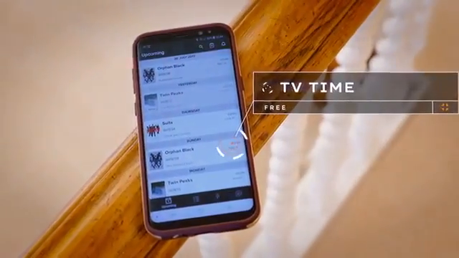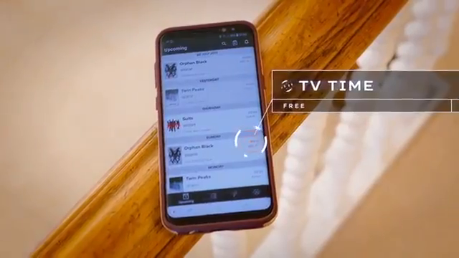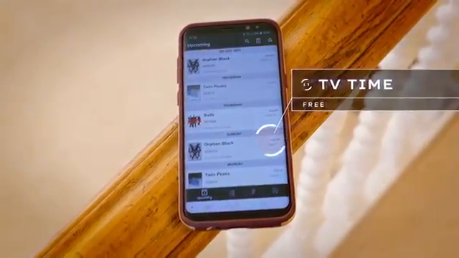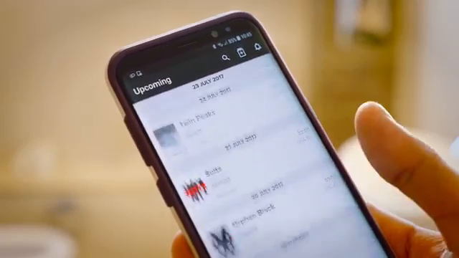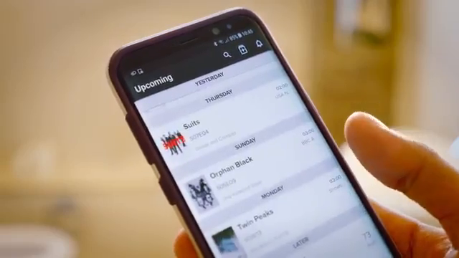So then we have TV Time, and if you spend any time at all watching any TV series, this is literally the one app you need. It keeps track of all your favorite shows, and in this little calendar presents when they're all coming on, so you can timetable it in.